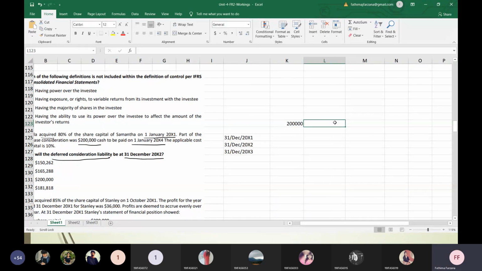Something happened. The keys are not working. Scroll lock or something. Just a minute. Anybody using a Dell laptop here? Is there any scroll lock as such? The keys are not moving now. The cursor is not moving. Sometimes it happens to me also, this problem.